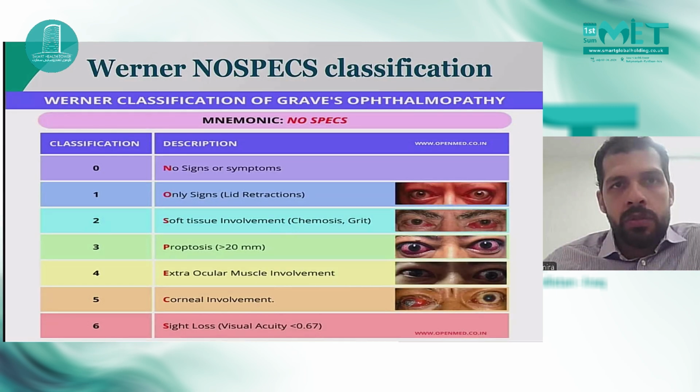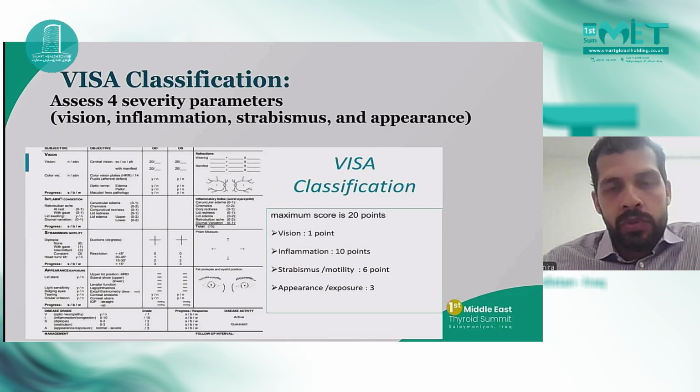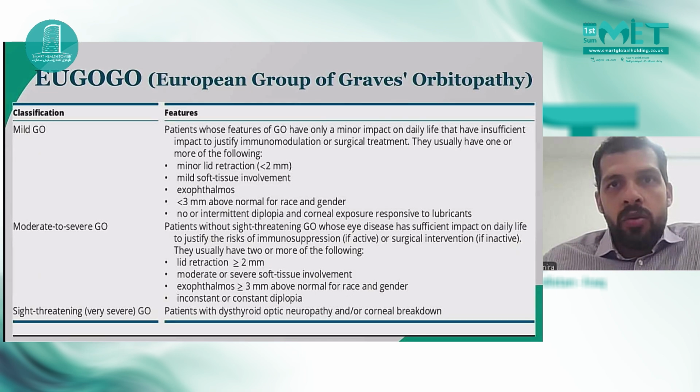Other classification systems are Werner's NOSPECS. NOSPECS is a mnemonic for no signs or symptoms, only signs like lid retraction, soft tissue involvement, proptosis, extraocular muscle involvement, corneal involvement, and sight loss. Also, the VISA classification system, which is a system for severity assessment, assesses 4 severity parameters: vision, inflammation, strabismus, and appearance. The European Group of Graves' Orbitopathy classifies patients into mild, moderate to severe, and sight-threatening.